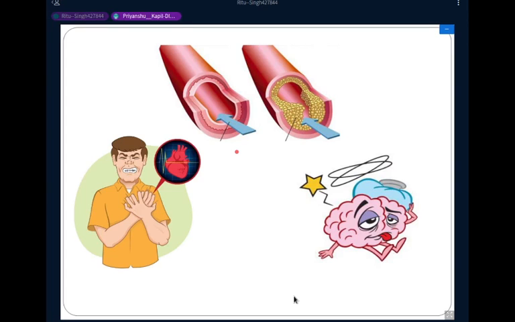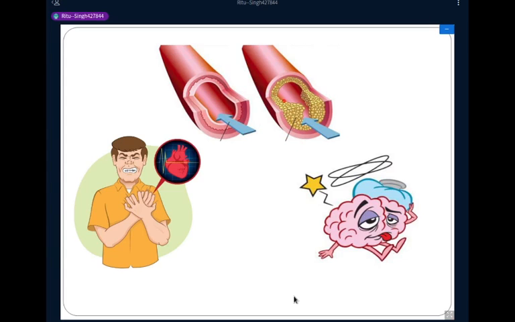Ma'am, the arteries carry oxygen-rich blood from the heart to the body parts. That is a pure blood, right, Priyanshu? Yes, ma'am. Okay. So the function of the artery is to carry oxygen-rich blood from the heart to other parts of the body. So this is a normal artery.